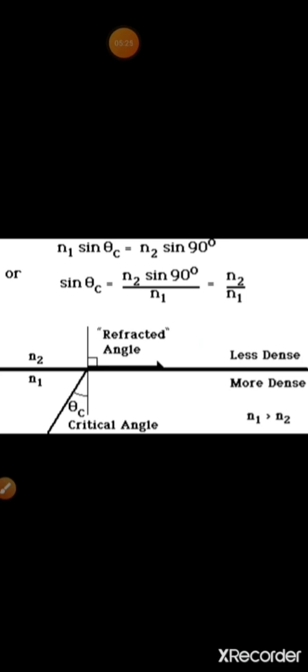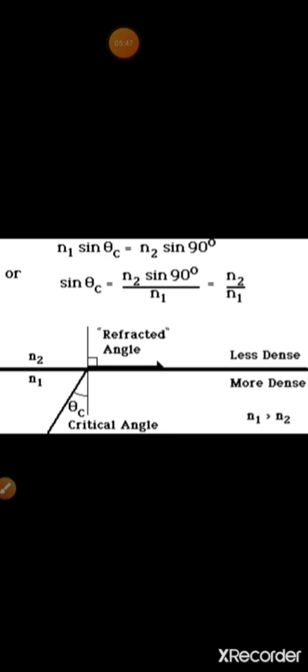Means N2 by N1, refractive index of second medium with respect to first medium, is equal to sin theta c divided by sin 90, but sin 90 is equal to 1, and therefore we will get refractive index of second medium, means rarer medium, N2 by refractive index of first medium, means denser medium, N1